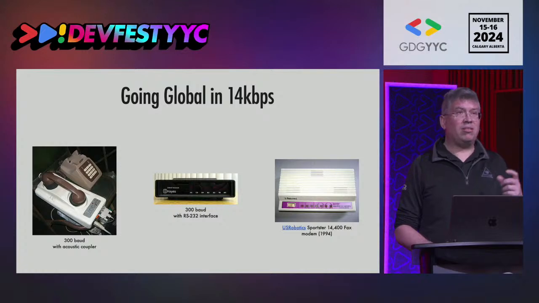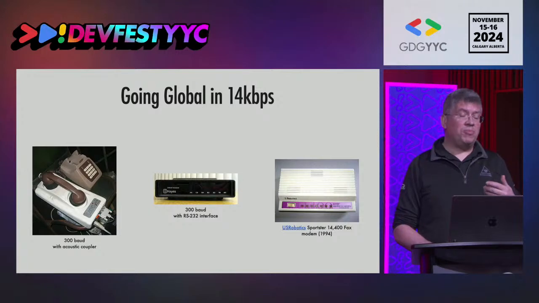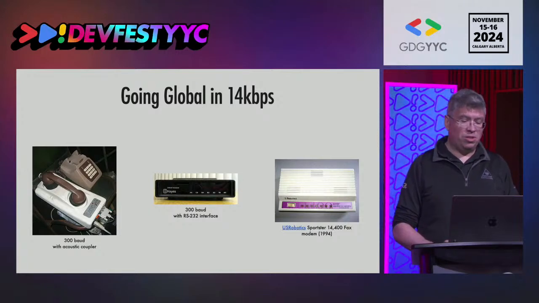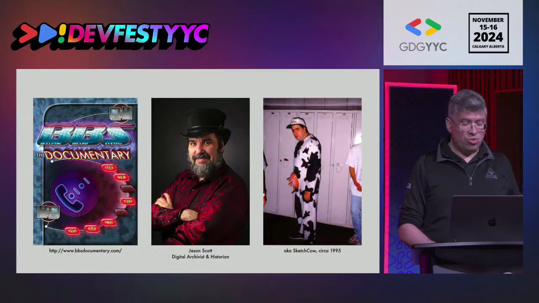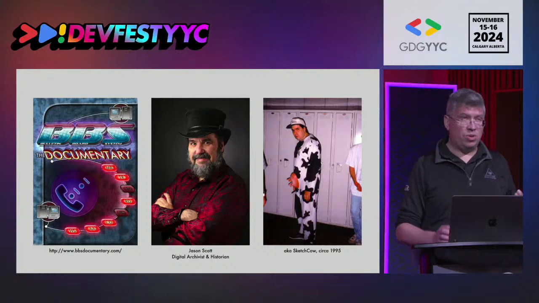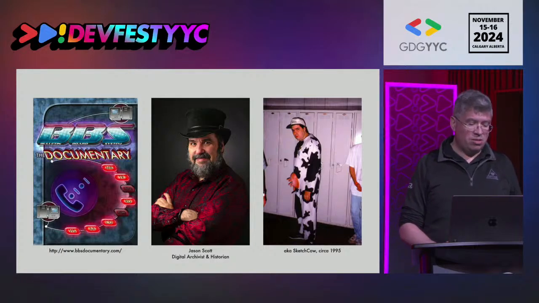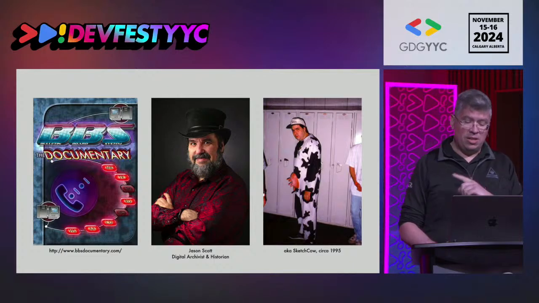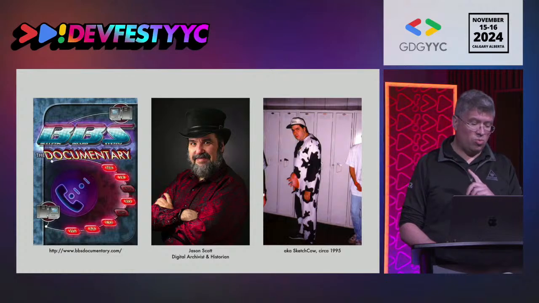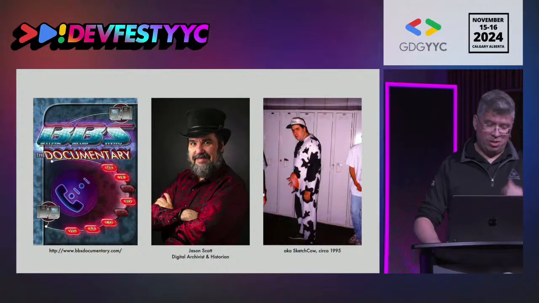bigger than a tiny little floppy over the phone lines possible, and eventually made internet access possible. But before the internet came along, you had the BBSs. BBSs were very crucial to the growth of the demo scene, and with the faster modems, that whole demo scene thrived. We could finally share bigger productions with everybody around the world. There's a rich pre-internet history here that goes way beyond the demo scene. If you're curious, I really suggest you check out the BBS documentary, made by the digital archivist and historian of technology, Jason Scott, pictured here.